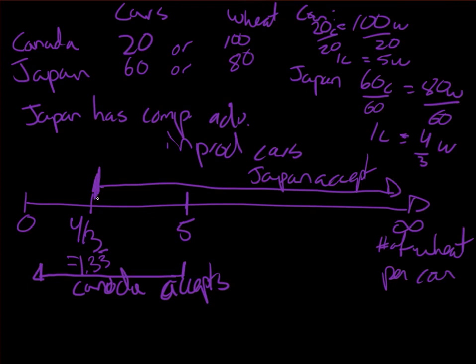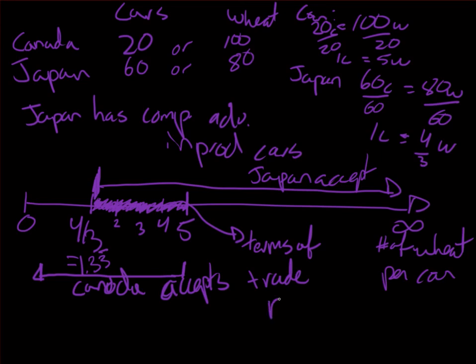So you could think then that this whole range of trading agreements, so giving up, let's say, 2 wheat per car, 3 wheats per car, 4 wheats per car, are all acceptable by both. Both are gaining in this range here. So this is my terms of trade limits, or range that I would call it.